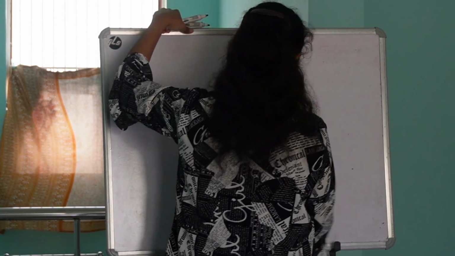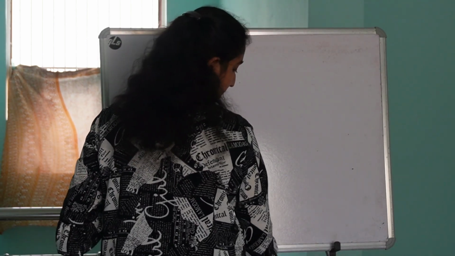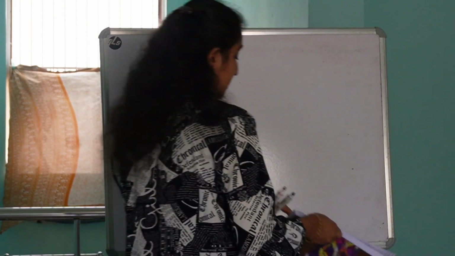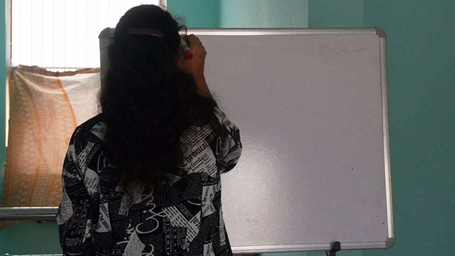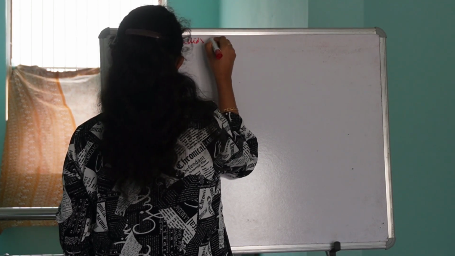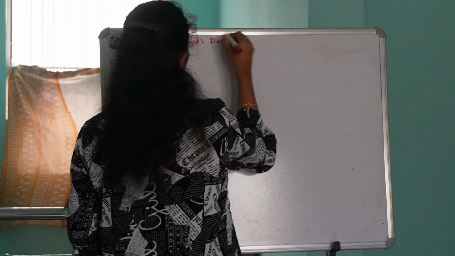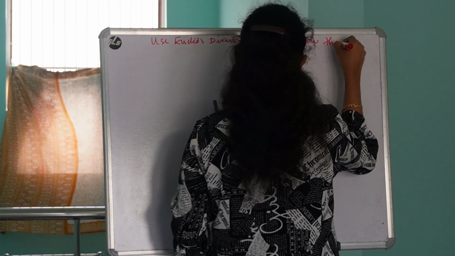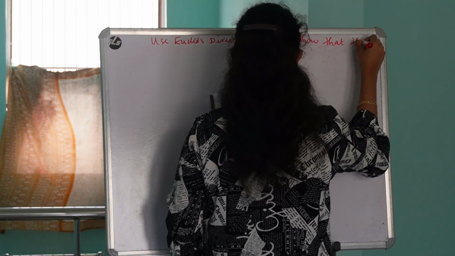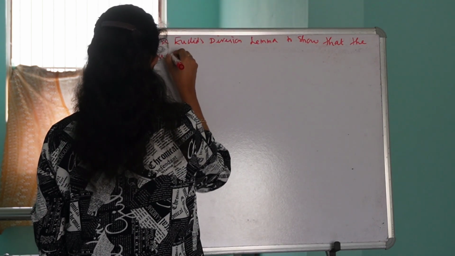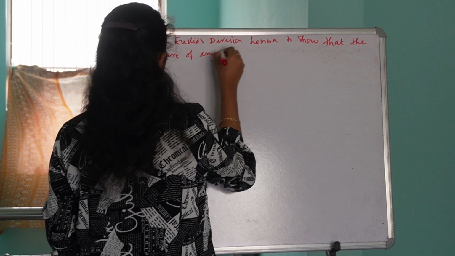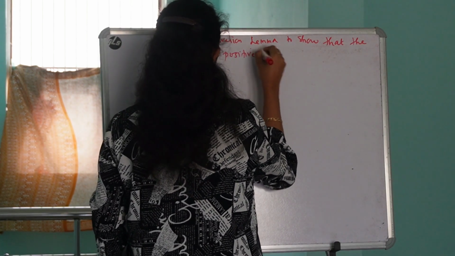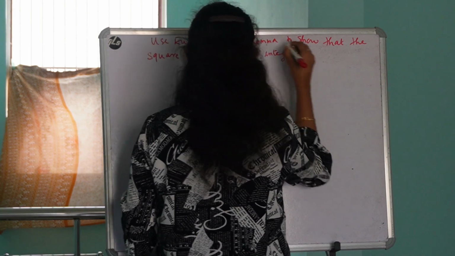So let's discuss one more question and then we'll discuss how to find the HCF of 2 numbers using Euclid's division lemma. Use Euclid's division lemma to show that the square of any positive integer is